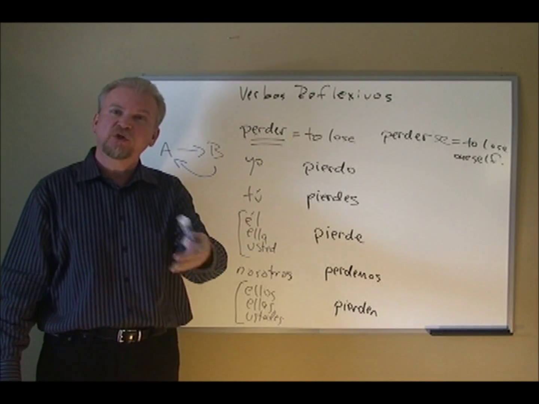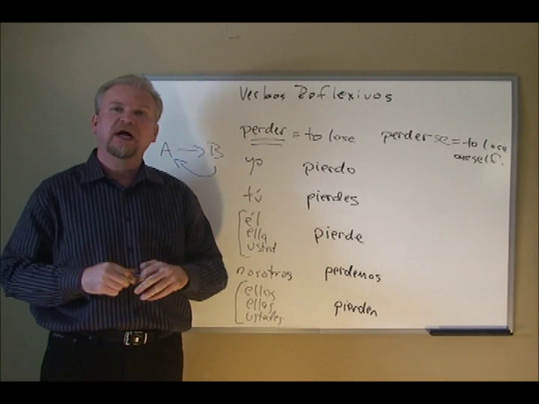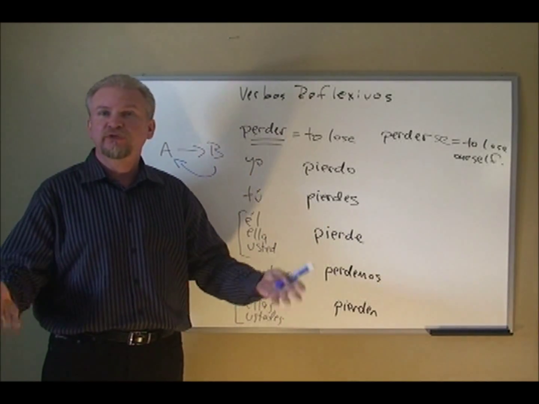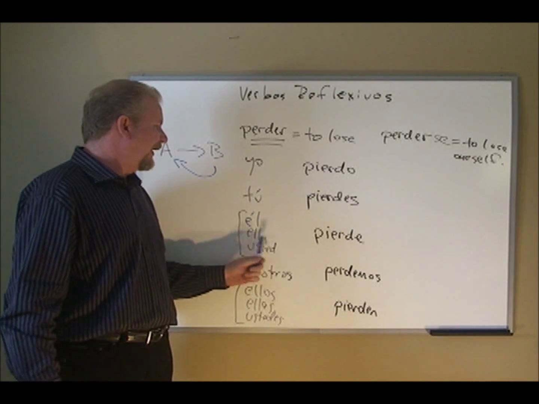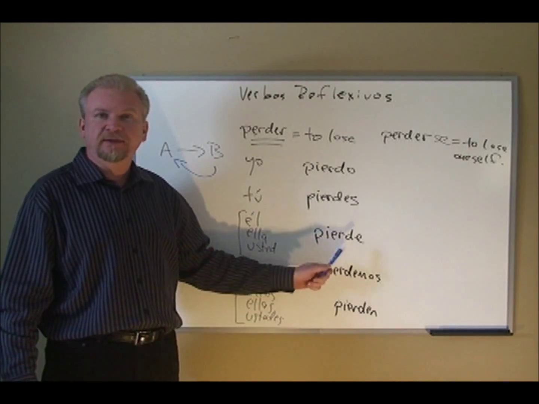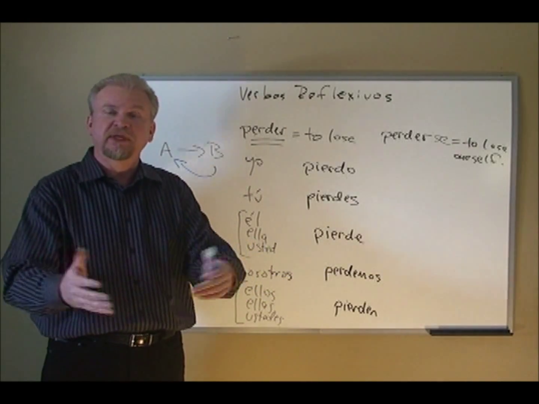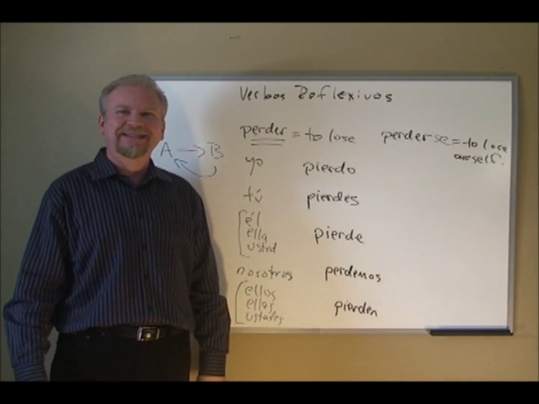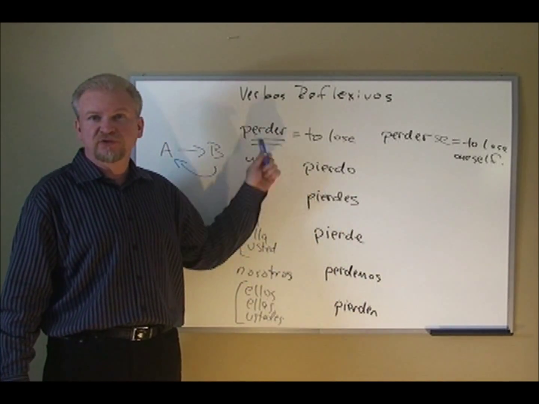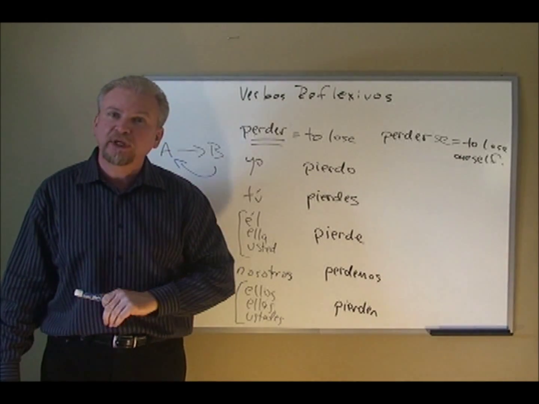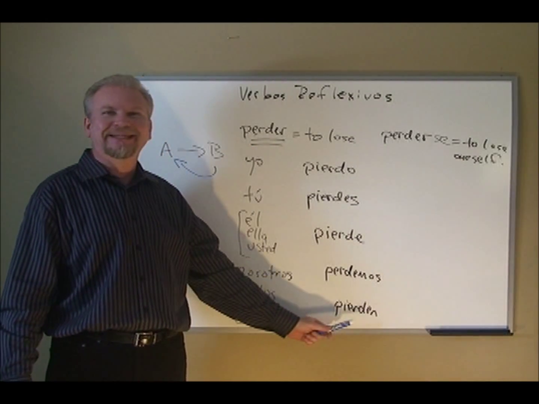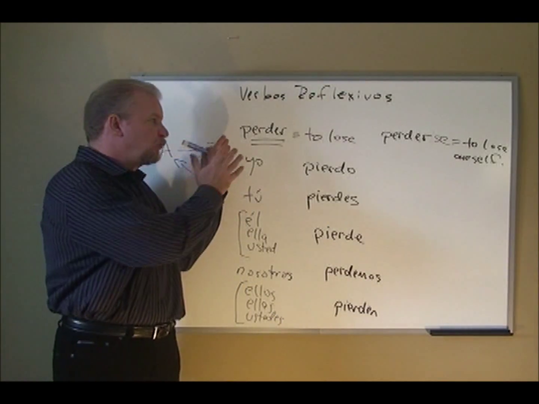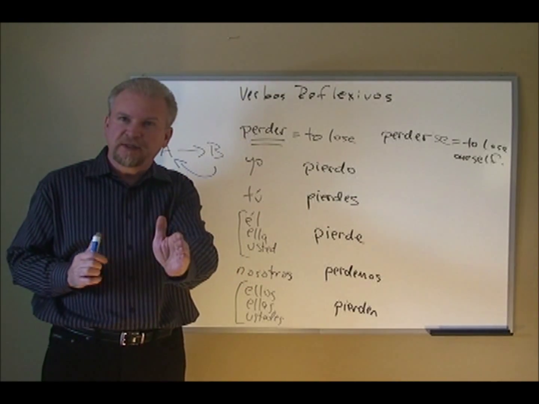Yo pierdo, I lose. Yo pierdo el juego, I lose the game. Tú pierdes, you lose. Tú pierdes tus llaves, you lose your keys. Él pierde, ella pierde, usted pierde, whatever you lose, right? You lose something. Él pierde el libro, he loses the book. Nosotros perdemos. Here the spelling stays the same as the infinitive. Nosotros perdemos, we lose. Ellos pierden, ellas pierden, ustedes pierden. So the person we're talking about here is doing the losing.